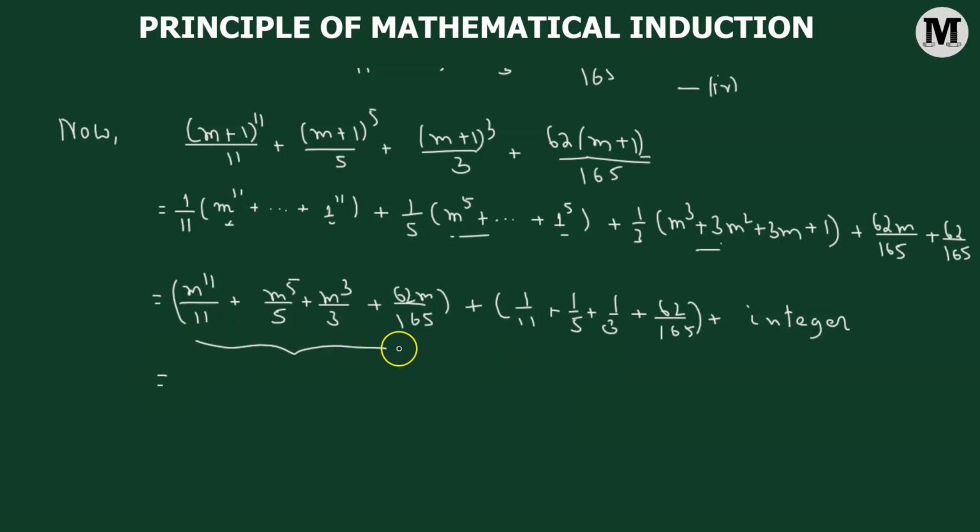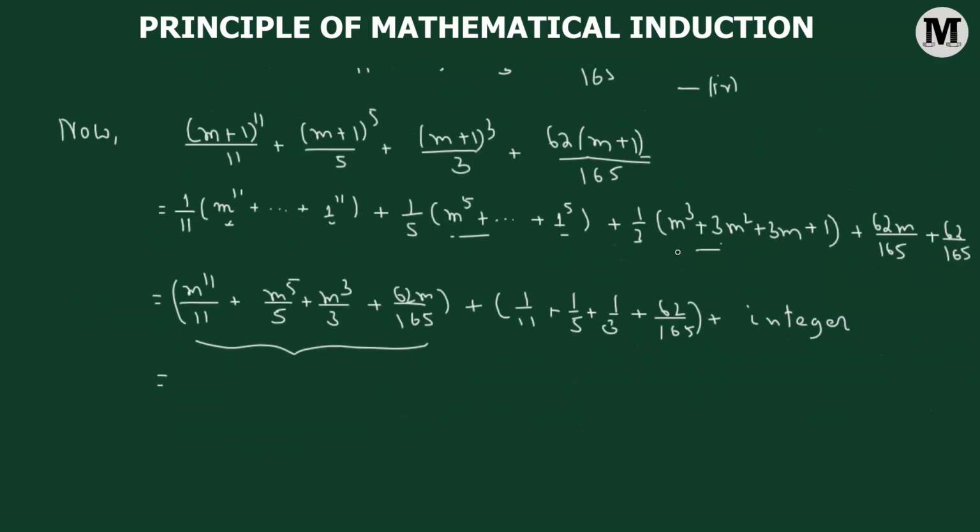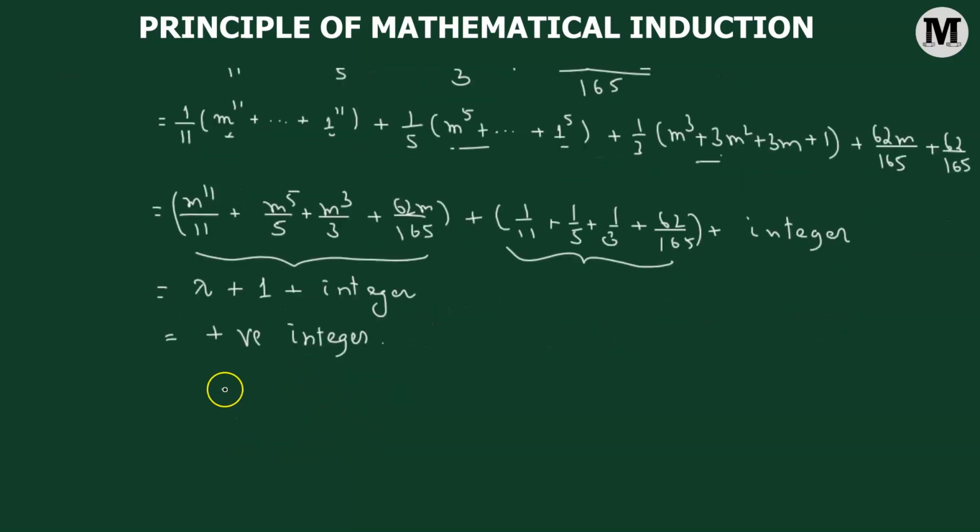Now, this expression, we have already considered to be equal to lambda according to number 4. We can replace it with lambda. Then the sum of these 4 terms is 1. So we have lambda plus 1 plus some integer value. Now, since lambda is an integer, and 1 already is an integer, their sum is going to give us some positive integer value. We don't have to worry here about the exact value. All we have to worry about is whether it is a positive integer or not. And yes, we have obtained a positive integer, which means that our statement p of m plus 1 is going to be a true statement.